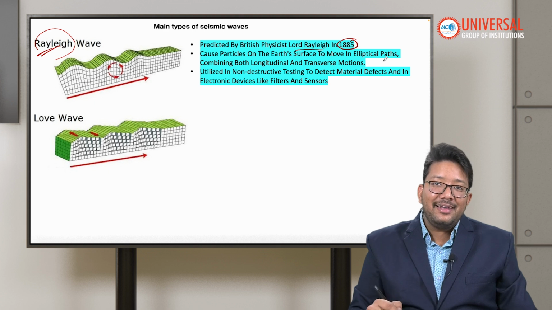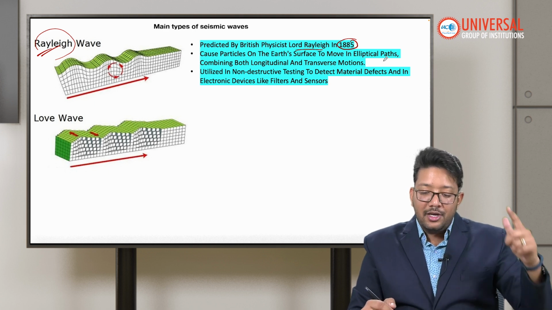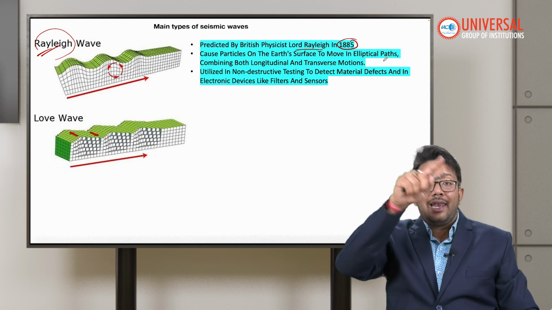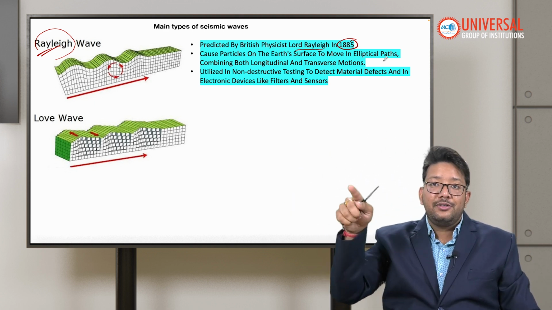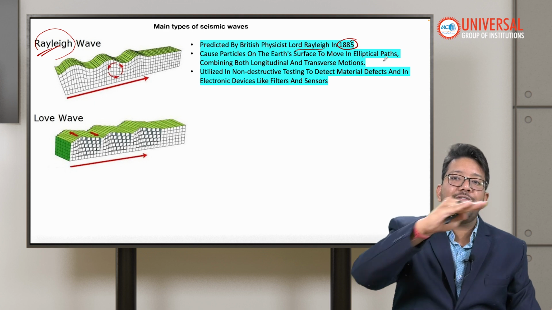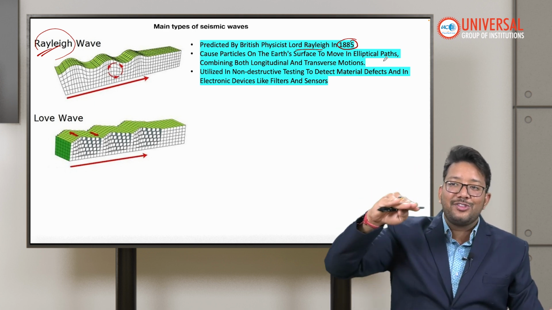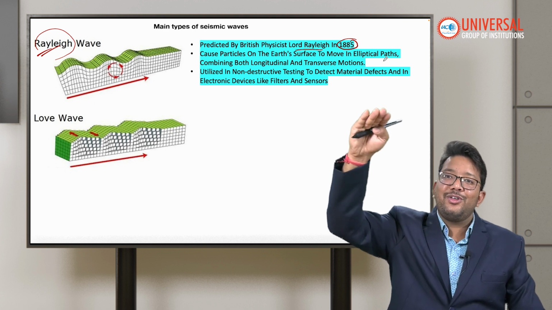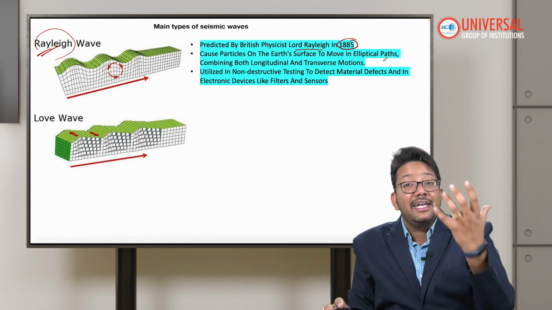So what is happening in the Rayleigh wave? Why is it so dangerous? Because it is moving the rocks in an elliptical path. Suppose you have a snake going along, and the snake is dancing. It is moving like this and also like this. So it's very dangerous.